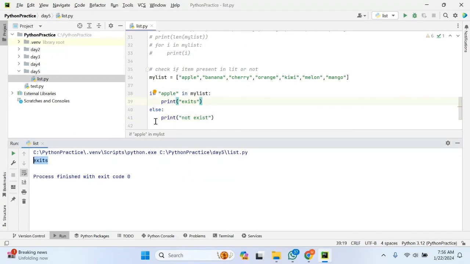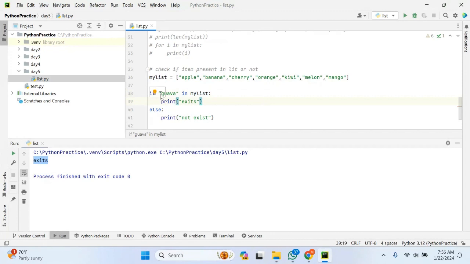If you can see, this item apple is present in the list. Suppose I define one variable or one value, out of apple, banana, cherry, orange, kiwi, I can say guava. So I'm checking whether this particular item is present in my list or not.